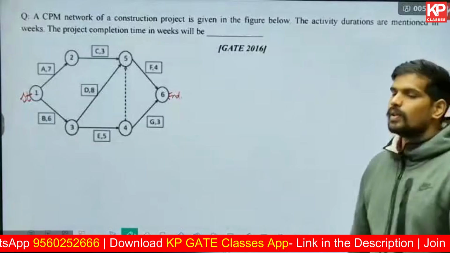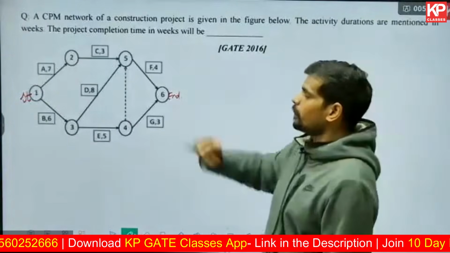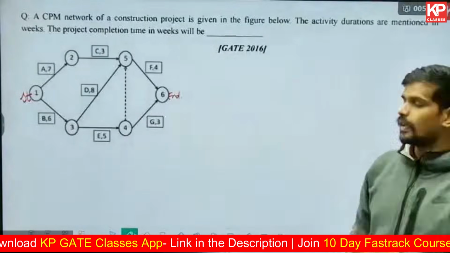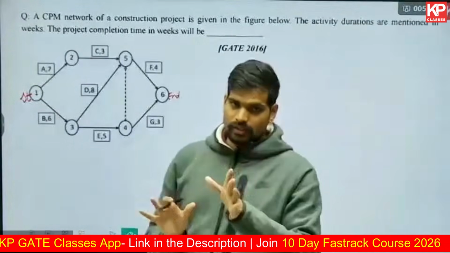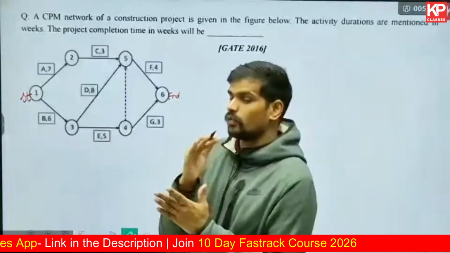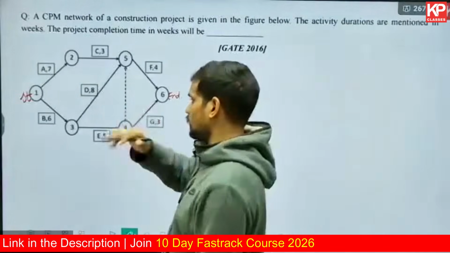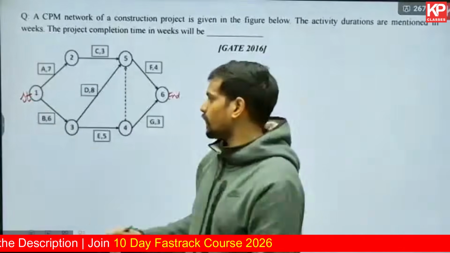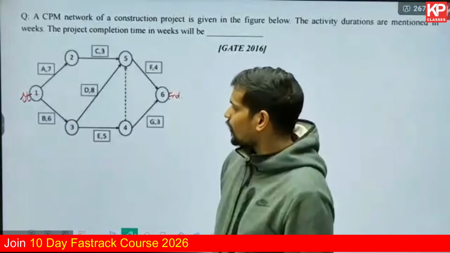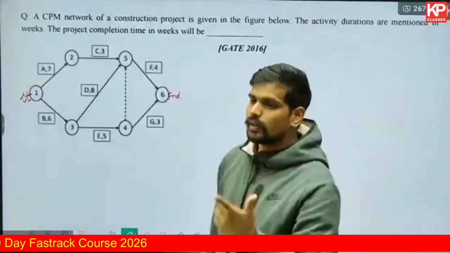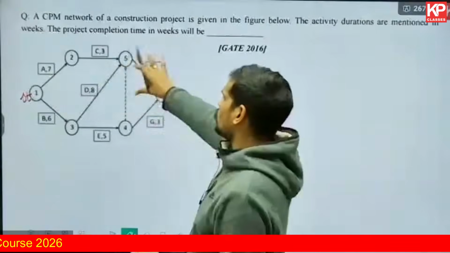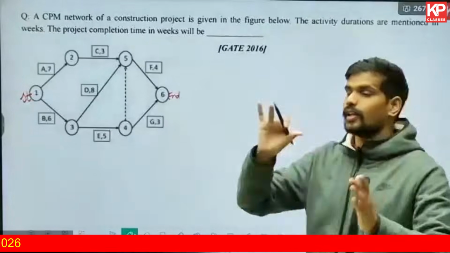To find out the total duration, the project completion time, you need to see what the continuous paths are. Listen carefully, because it can be confusing if you are learning it for the first time. But if you have already studied, then perfectly fine, you'll understand it quickly. From starting to ending in this network, write down all the paths which are continuous from start to end.